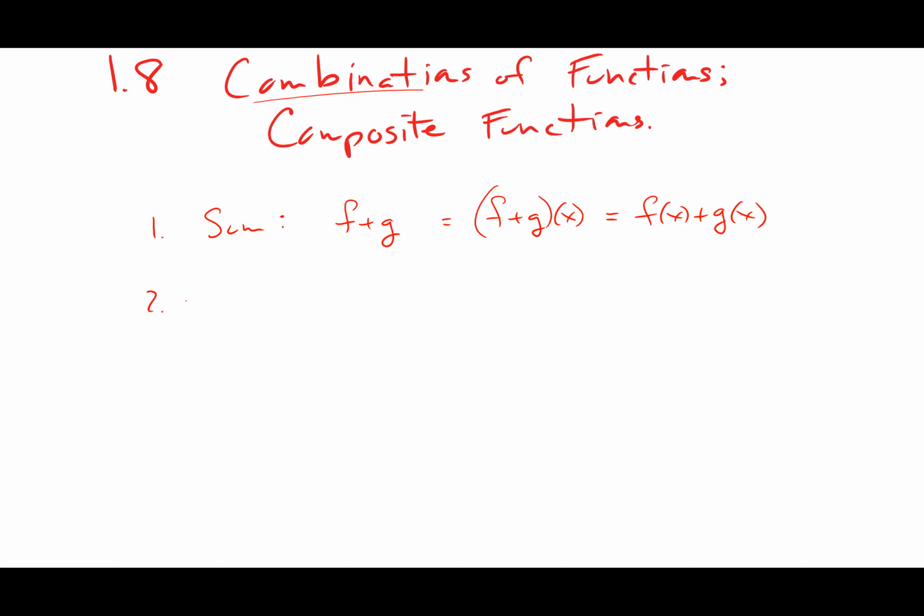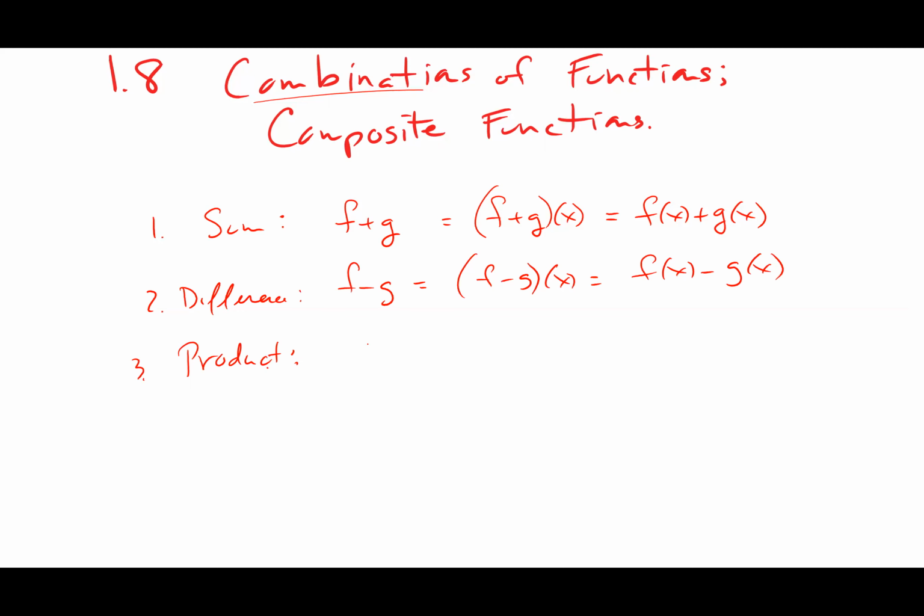So let's go the other one here. Subtract, or something called difference. So f minus g, parentheses f minus g of the variable x, or f of x minus g of x. All mean the exact same thing. Product.